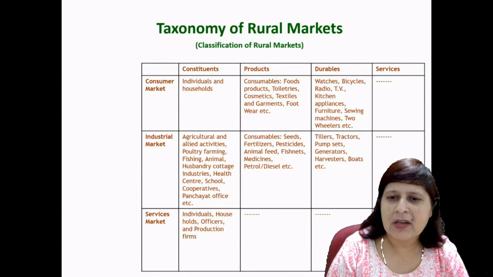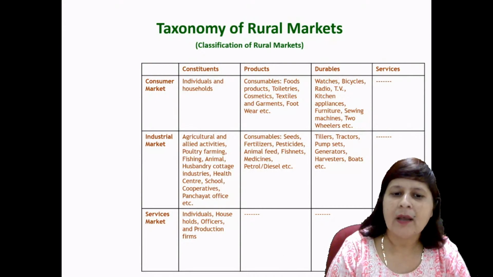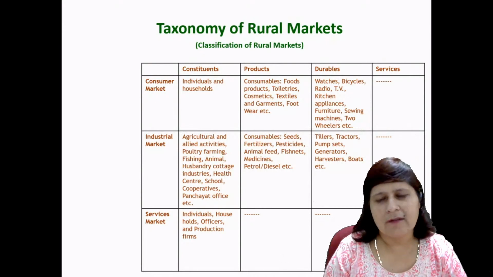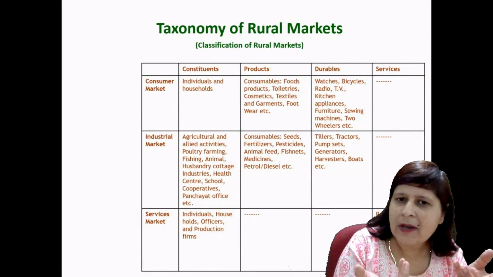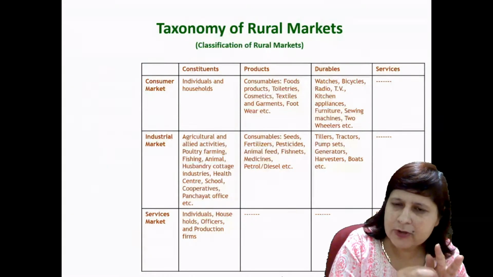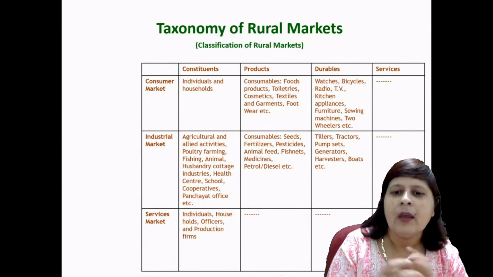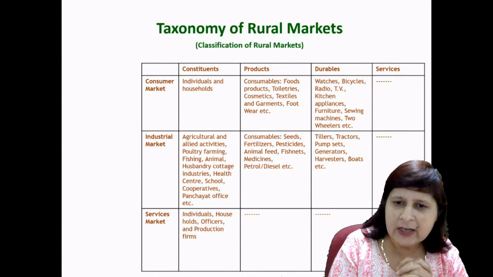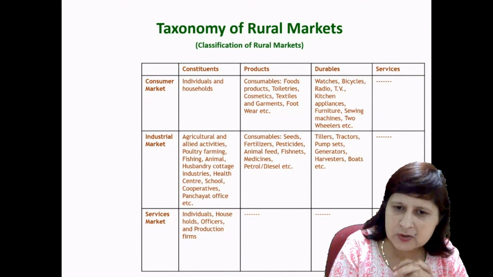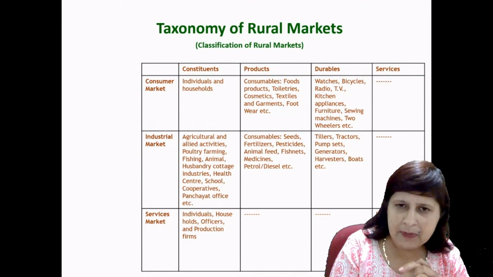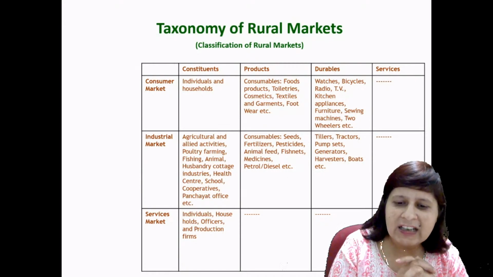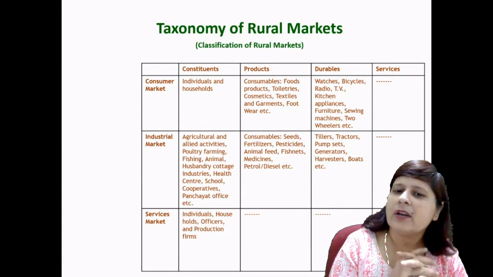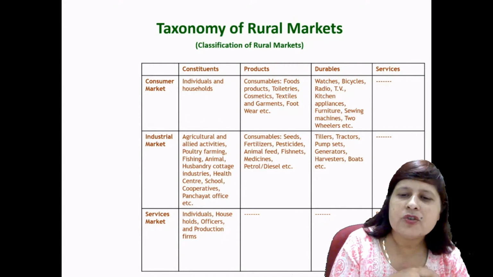What is the consumer rural market? It includes individuals and households, right? As the name indicates, the consumer market includes the consumers and the households. What are the products to be offered, right? What does this type of market offer to the consumers? They offer consumables like food products, toiletries, cosmetics, textiles, garments, footwear, etc. All these are consumer products, right?